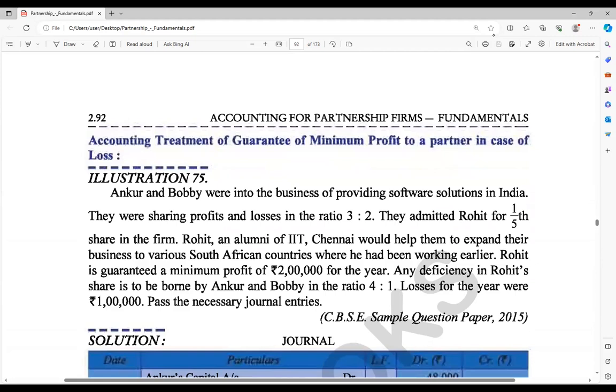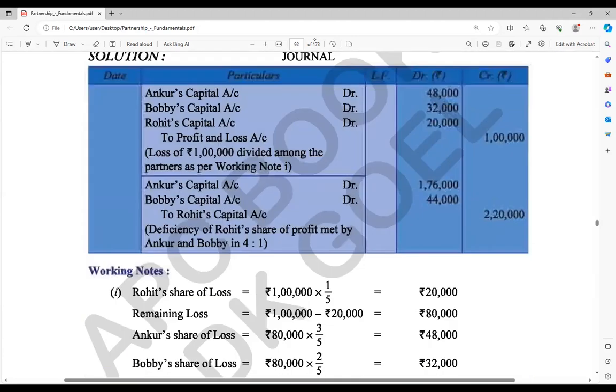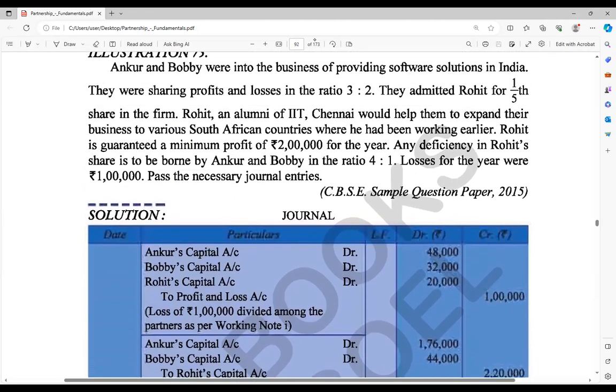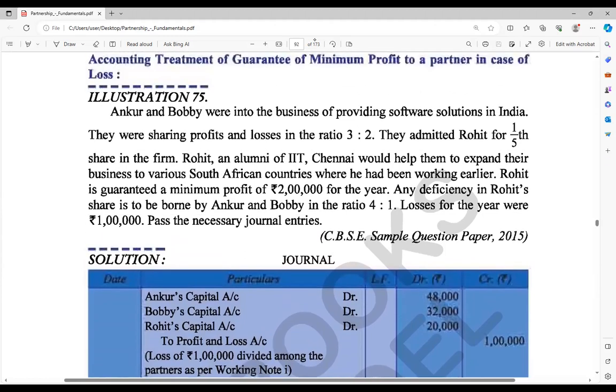In this topic we are going to see the accounting treatment of a guarantee of minimum profit to a partner in case of loss. In case of any loss arising, how will it be dealt with? Even in case of loss, the guaranteed partner is supposed to get the guarantee given by the partners, whether by all of them combined or by one alone. In any condition the partner will get that guarantee amount, even if the firm has a loss. Let's see how to deal with that.